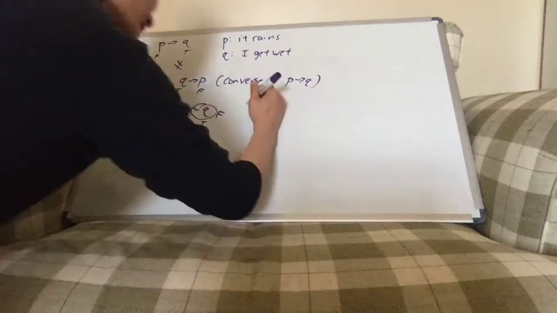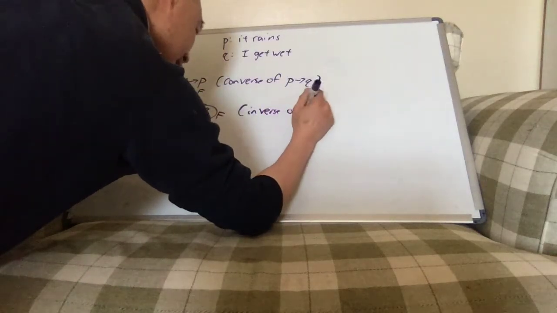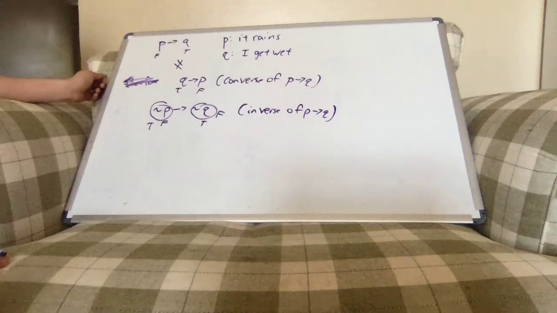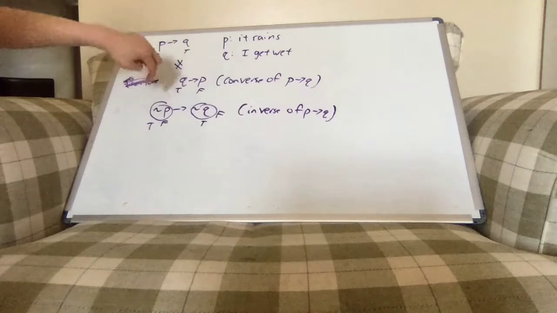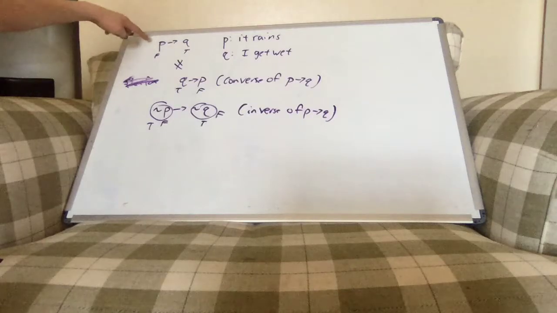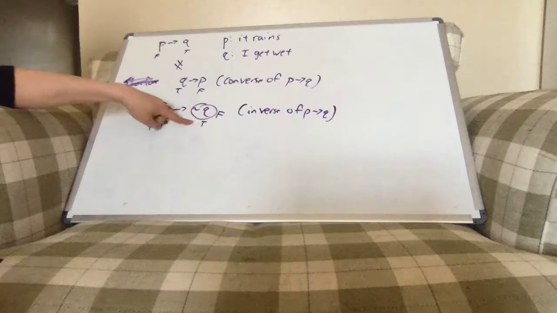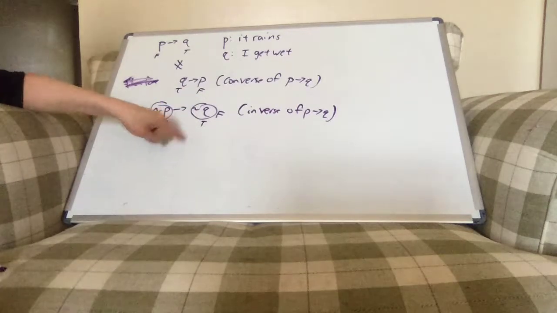And so this is called the inverse of P implies Q. And we can see again that just because it rains means that you get wet. If it's not raining, you could still get wet. You're not guaranteed. It doesn't imply that you won't get wet.